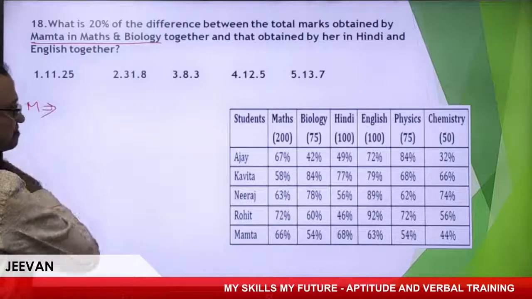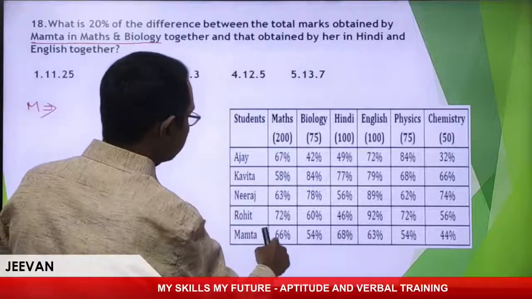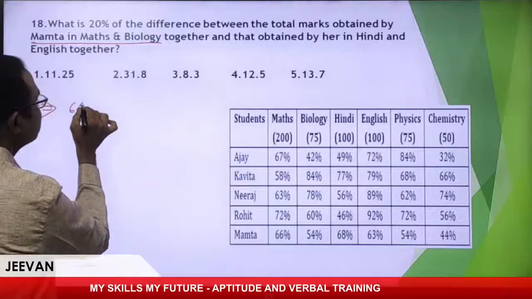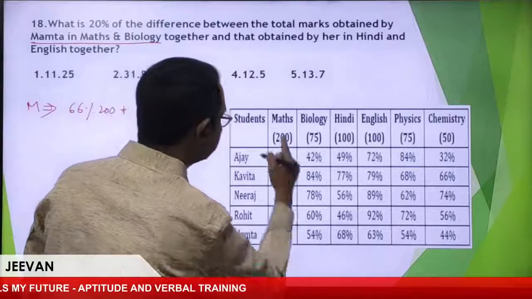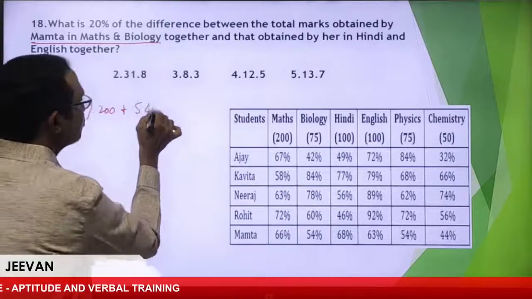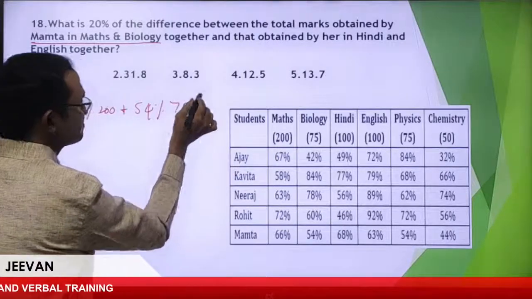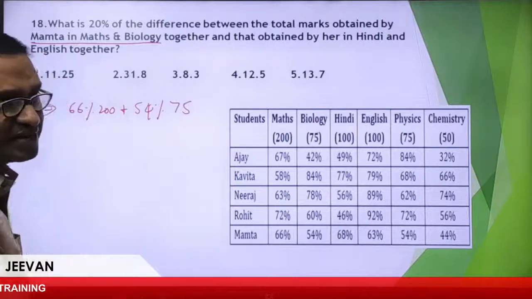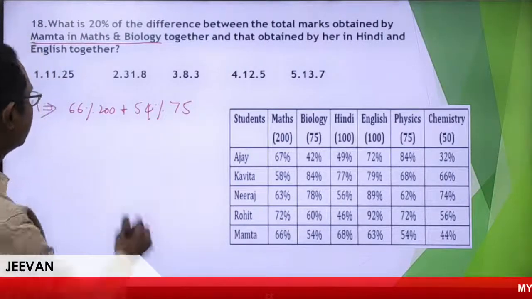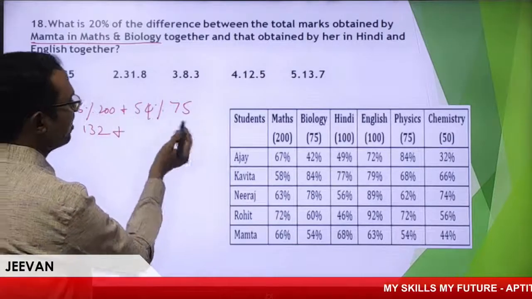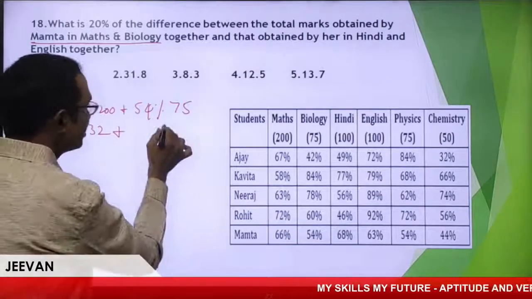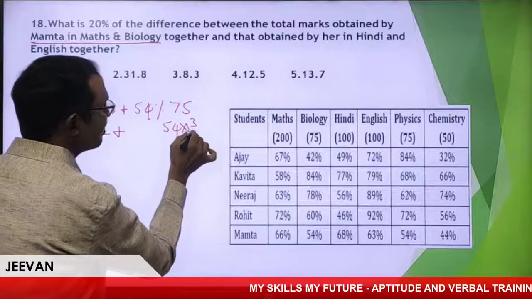I'll take Mamta. So Mamata maths, 66% of 200. So Mamata biology, 54% of 75. Can you please tell me the answer? Okay. 200% is 132 plus 54 into 3 by 4. We'll get some decimal. So 54 into 3 by 4 part.